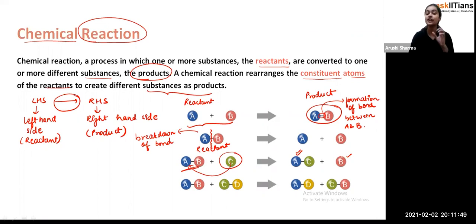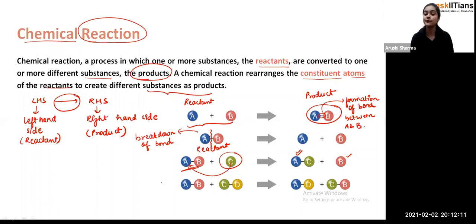So that's how, student, you will see now C has undergone the rearrangement, that it has removed the B from there and it has occupied the space of B. So that's how the formation has taken place, and that's how we are getting the product as AC as one compound and B as the another one. So that's how you can see the reaction is going on.